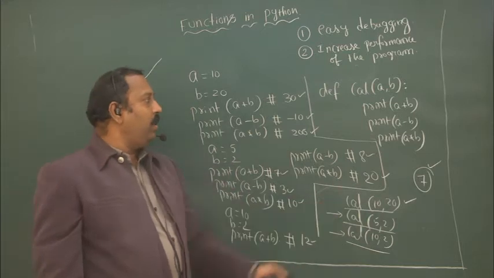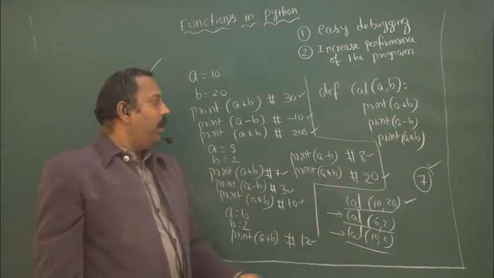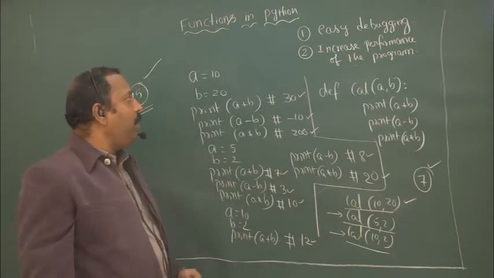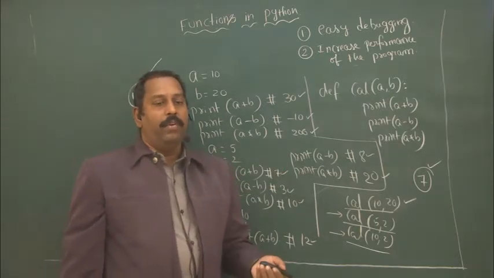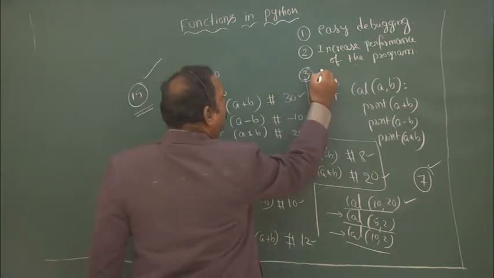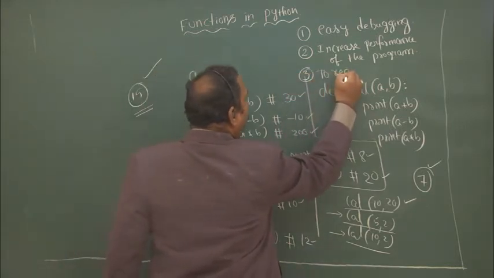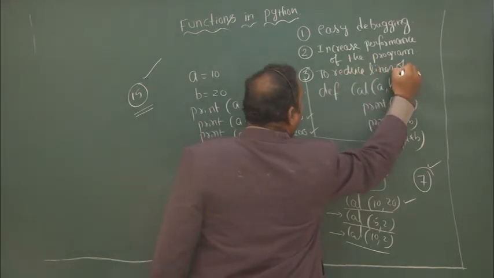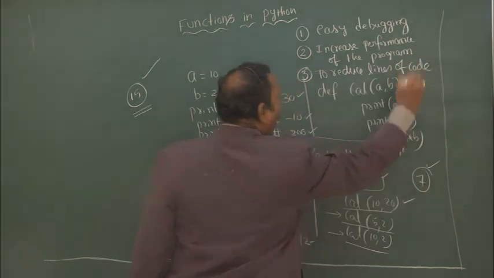That means what is the advantage here? With a function, the lines of code can be reduced. So a function can be used to reduce lines of code. That is the advantage here. So the third advantage is to reduce lines of code.